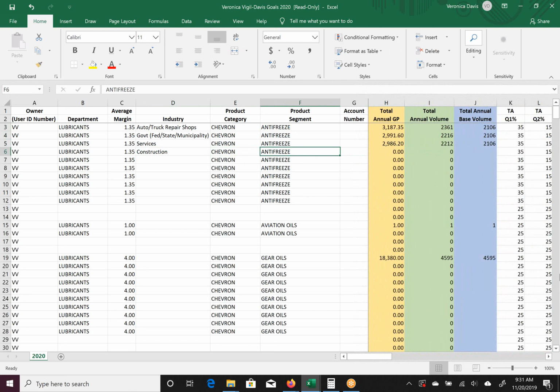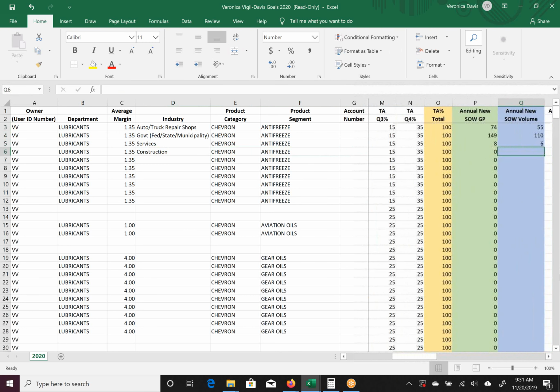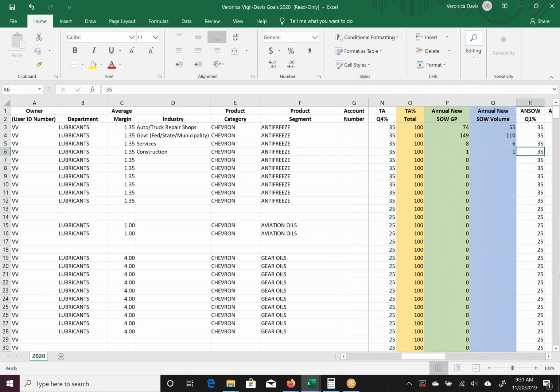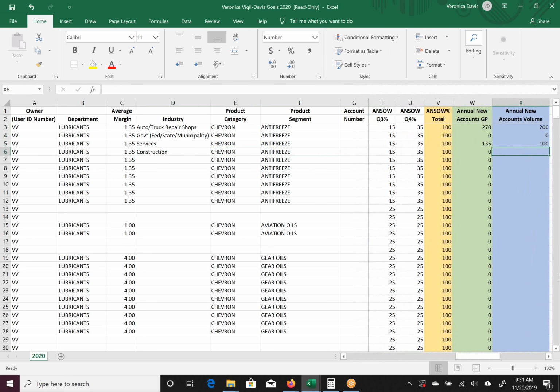construction, and I'm not going to add anything to my base, but remember, like I told you, even if I don't have anyone in construction that I'm currently going to attempt a share of wallet in, you still want to put a 1 in there, because you cannot leave share of wallet blank when you have something in the industry section. But instead, I'm going to come over here. I think that realistically, I can sell another 2 drums in that industry segment. So I'm going to put that data there.